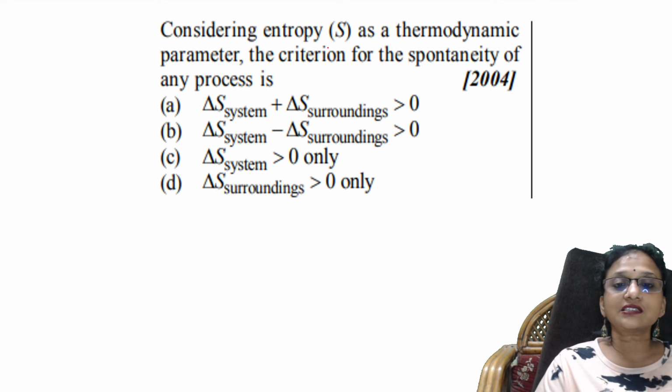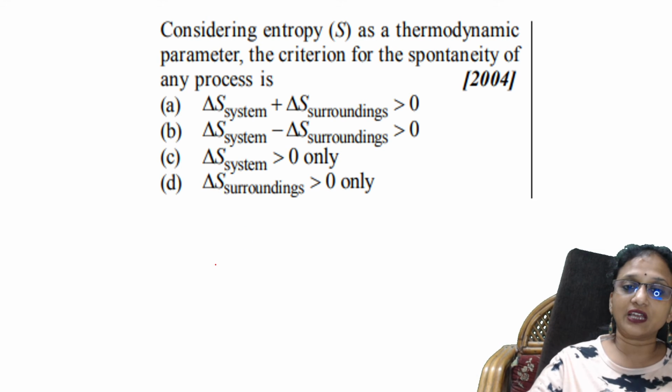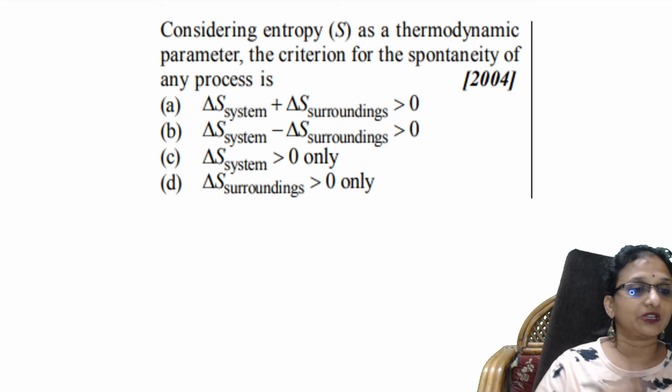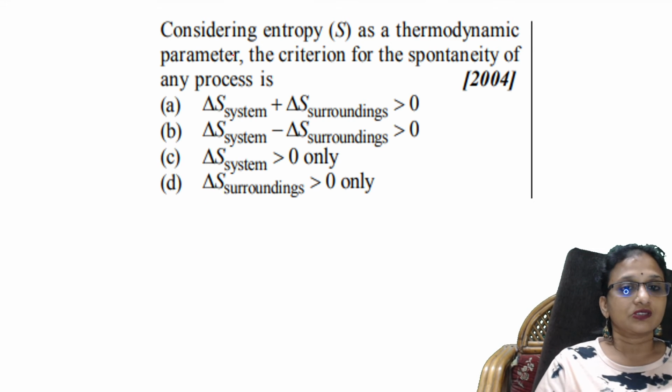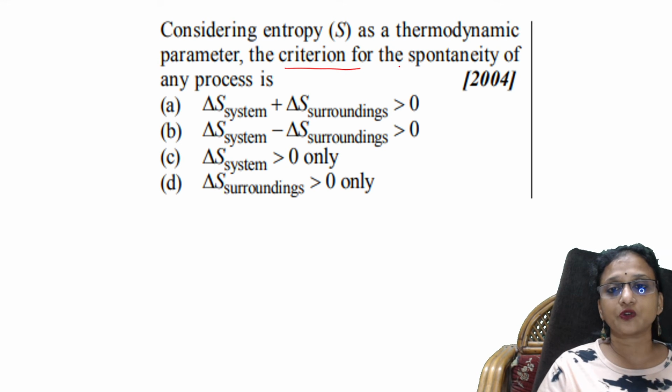Try considering entropy as a thermodynamic parameter. The criteria for the spontaneity of any process. What is important? Check. Do I have place? Okay, I don't have place. Let me do this. Careful. So there are 4 conditions given to me. They're asking you what is the criteria for spontaneity.